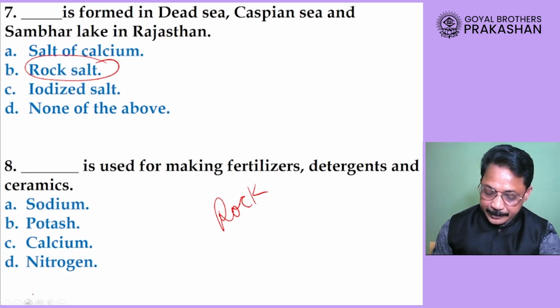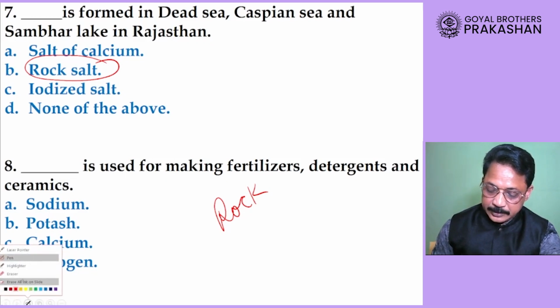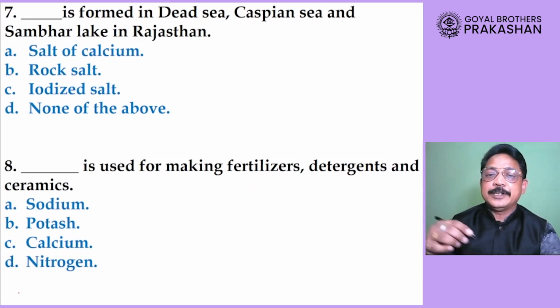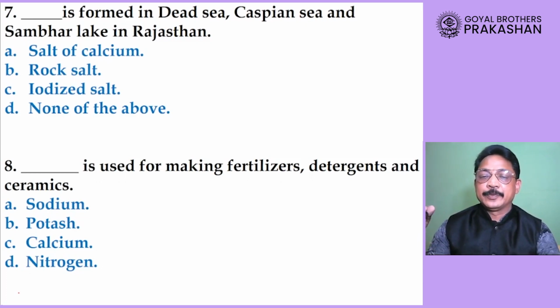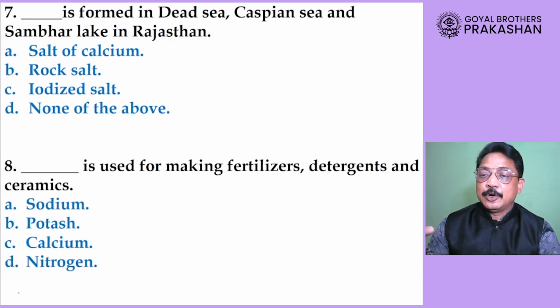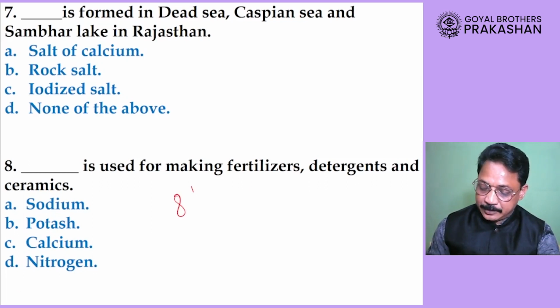Question number 8 now here is that dash is used for making fertilizers, detergents and ceramics. What is used? Is it sodium, potash, calcium or nitrogen? And dear student, here answer is potash. So question number 8 answer is B, potash.